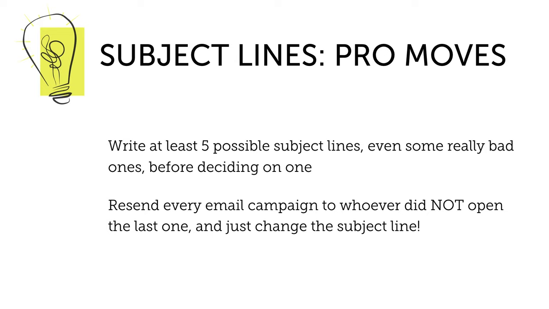Resend every email campaign to whoever did not open the first time around and just change the subject line. Use one of your other 4 ideas. So I always send my email marketing tips on Tuesdays, every other Tuesday. And the Friday after that Tuesday, I will look to see who did not open the campaign. Obviously, that means the subject line was not compelling to them, and I will create a new subject line that I think might entice them to open, and I'll resend that email, no changes, just a complete duplicate of the same email with a different subject line, hoping that they'll open it that time.